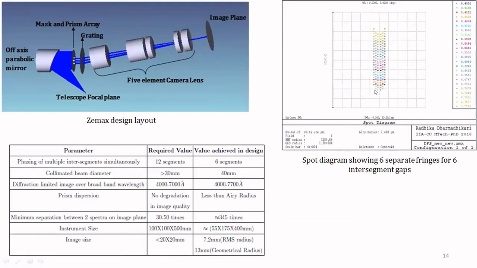Since we sampled the light from 6 intersegment regions, here in the spot diagram we can see that the 6 fringes are separated. And this table here is showing a comparison between the required design value and the design value that we could achieve in the design.